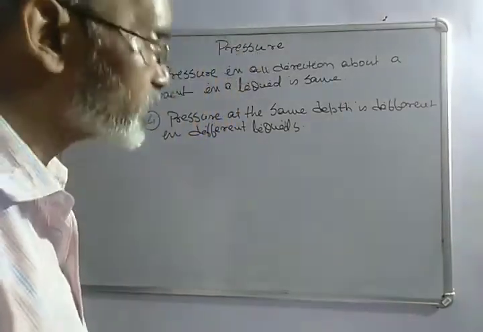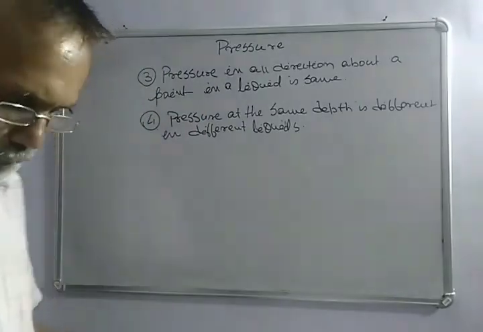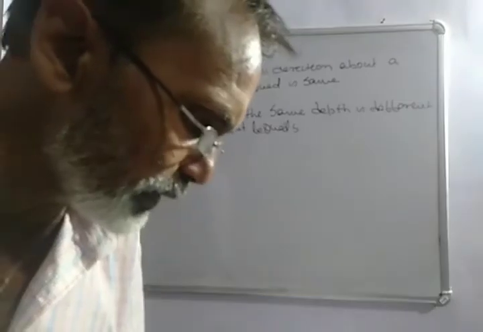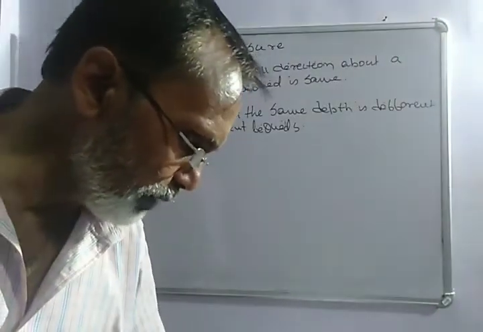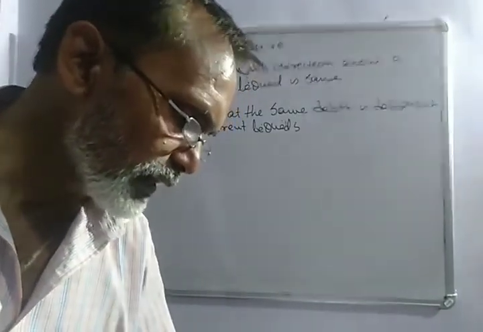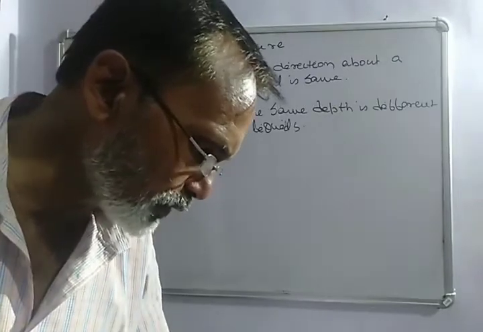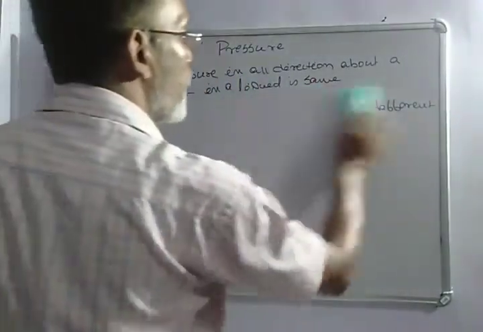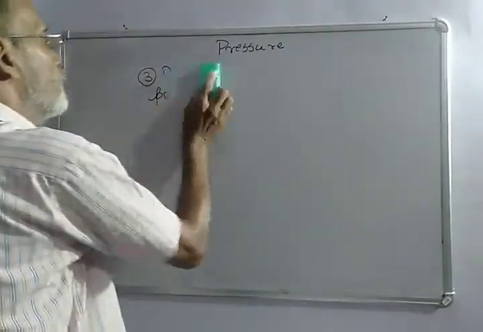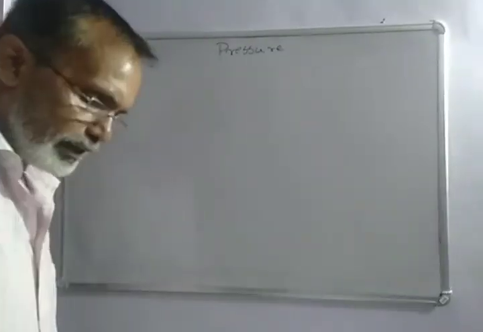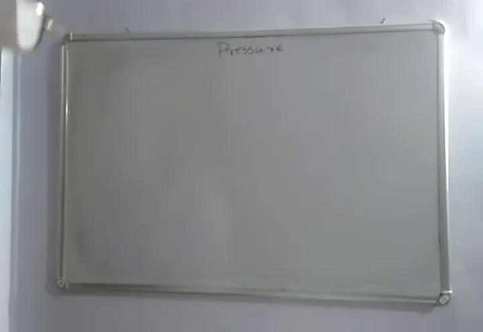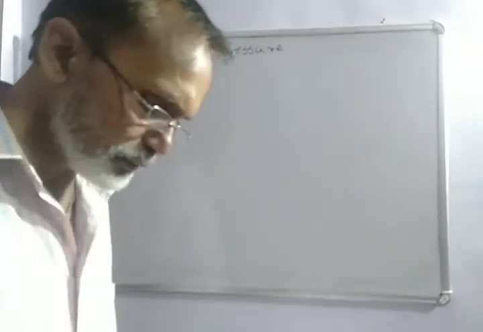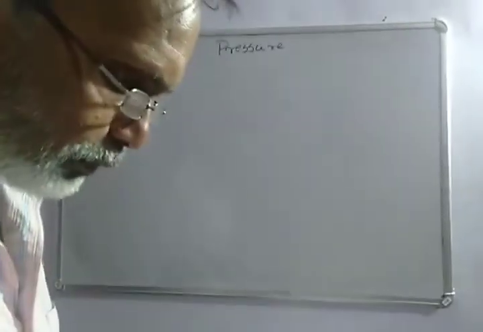Next we will study atmospheric pressure. What do you mean by atmospheric pressure? What do you mean by atmosphere? The whole earth is surrounded by a blanket of air, and this blanket of air exerts a pressure on everything in this universe, and this pressure is known as atmospheric pressure.